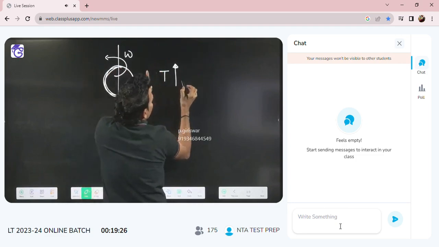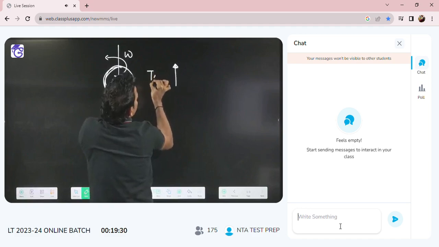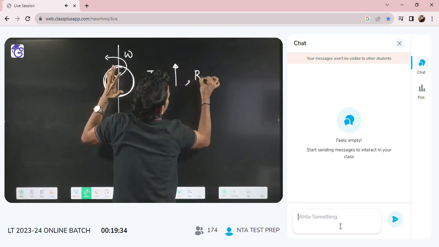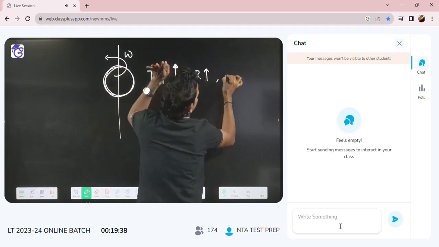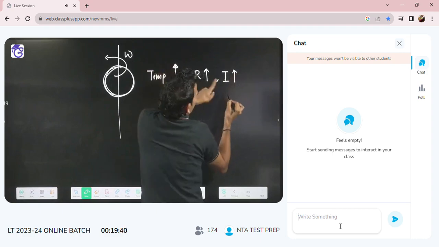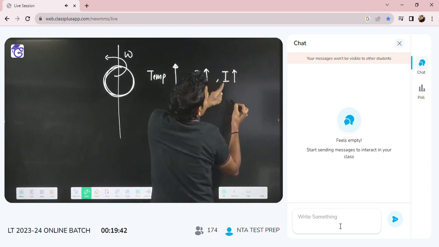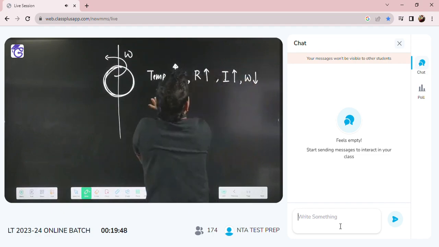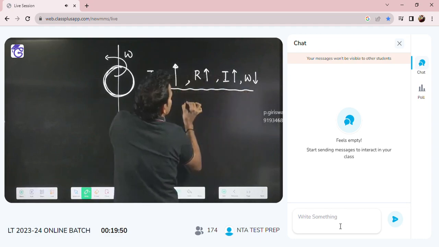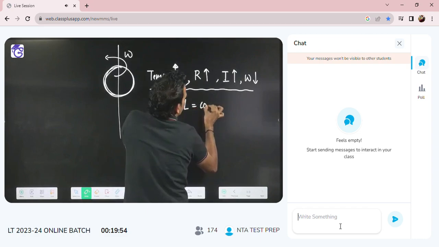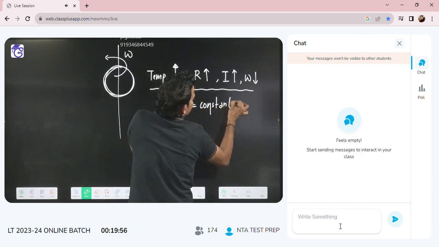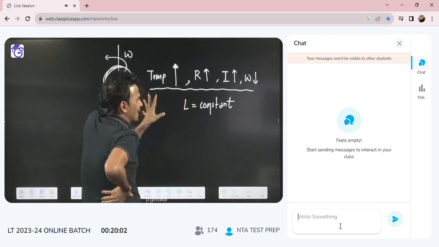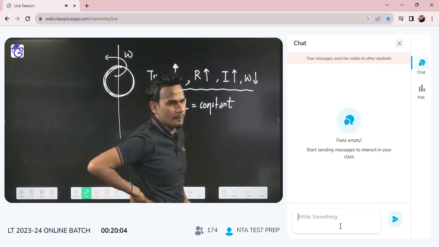If the temperature of the room is increased, your sphere will expand, and the radius will increase. If the radius increases, I will also increase, because you know I is proportional to mr square. If I increases, omega will decrease. But one quantity will not change due to all of these things, that is your angular momentum. Angular momentum will remain constant. They asked in the NEET exam, if the radius of the sphere is increased, which quantity will remain constant? And that quantity is your angular momentum.